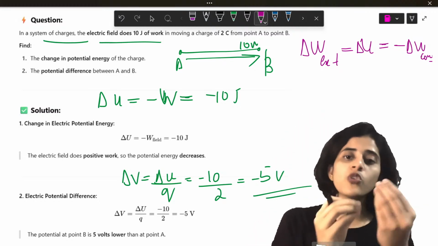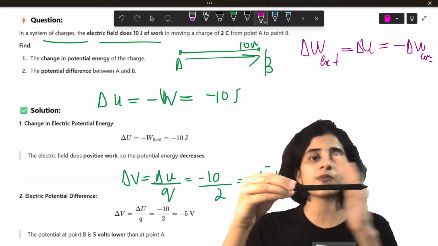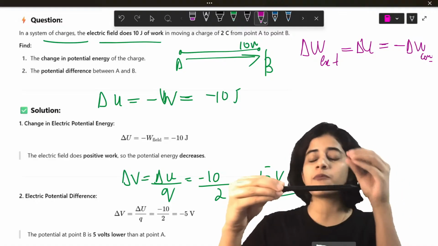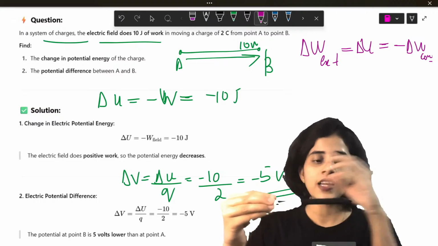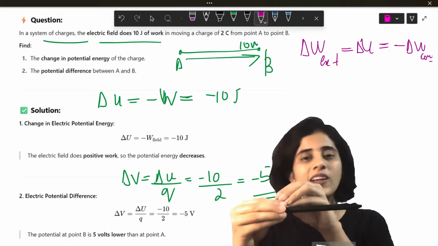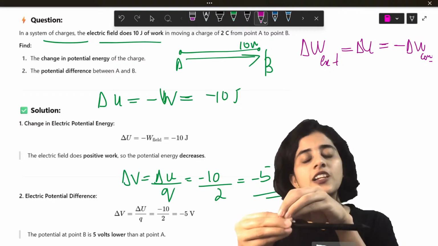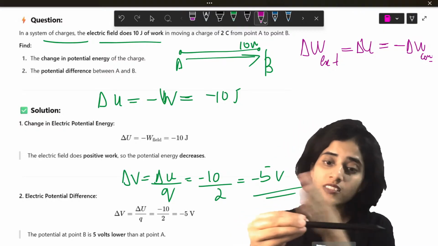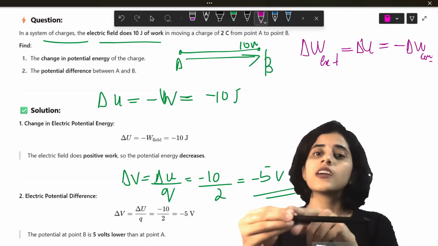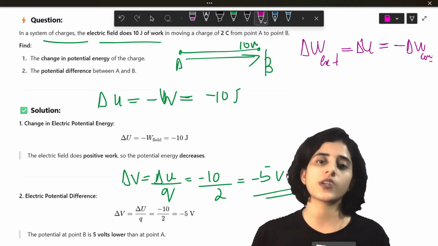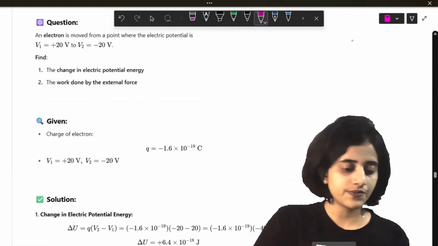Yes? So if I have to move a charge from point A to point B, I apply an external force. So the work I do to bring the charge from point A to point B is stored as potential energy at B. I am pushing the charge all the way till B. At B, it is going to be stored as potential energy. So the amount of work I do and the amount of potential energy are going to be the same. But the electric field is in the opposite direction. The work done in the electric field direction is going to be the negative of the potential energy and the external work. Okay? Yes. Okay. One more question.